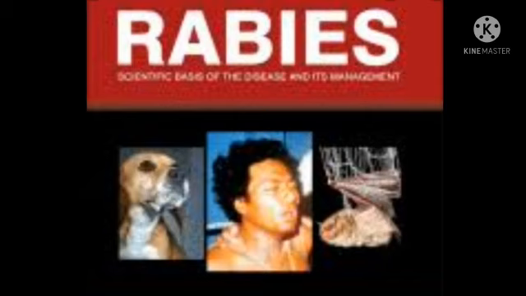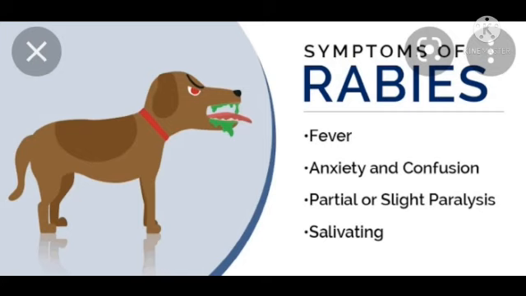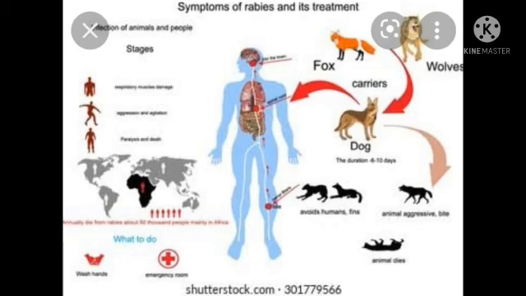Okay students, this was all about rabies. Let us see a few of the symptoms of rabies seen after coming into contact with this disease. The person has fever for 2 to 12 weeks, there is exaggeration in behavior, and the third symptom is hydrophobia, that is fear of water. Students, once a person is bitten by these animals, he should be very careful about taking the vaccination to avoid these symptoms.